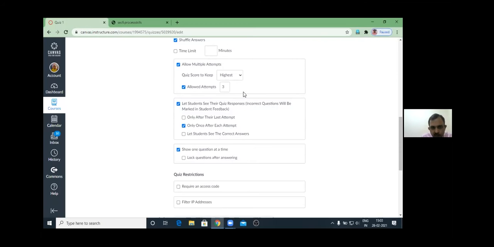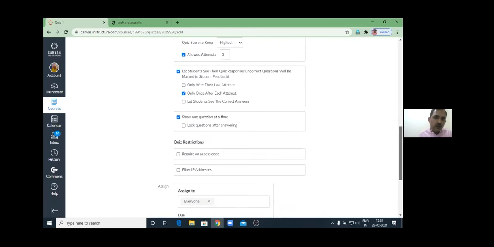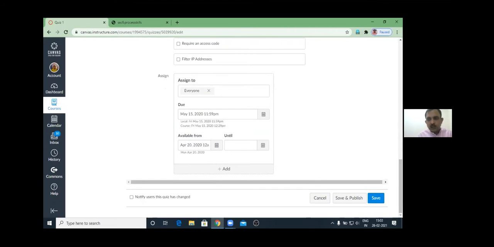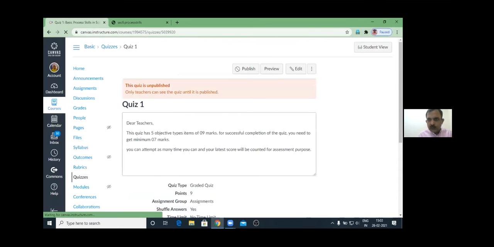So as a course coordinator, you need to do all these things. Our responsibility is not only to create the content, but also to upload it and set its criteria, whatever we are uploading. Then what should be its due date, when it will be available to the learners, all these things we need to put. Then we will click on save. Right? Now let me show you the question version.